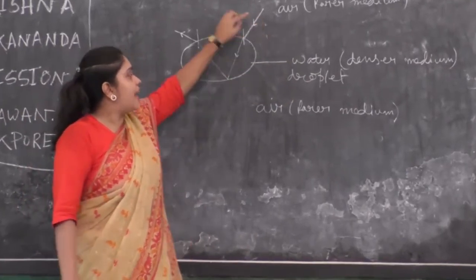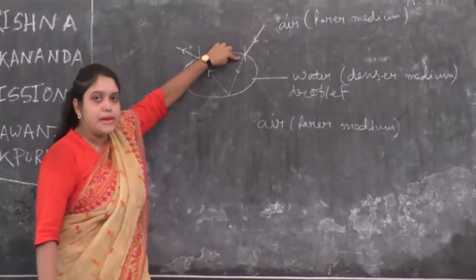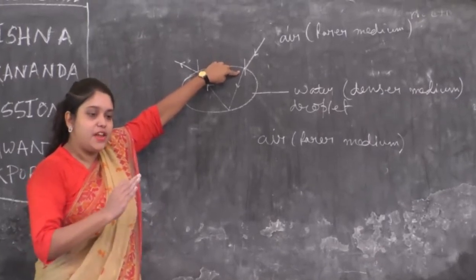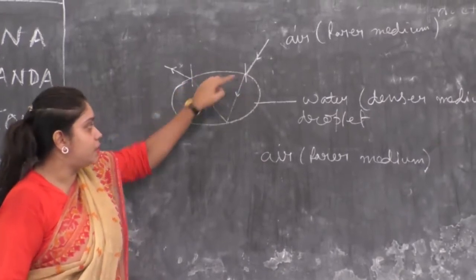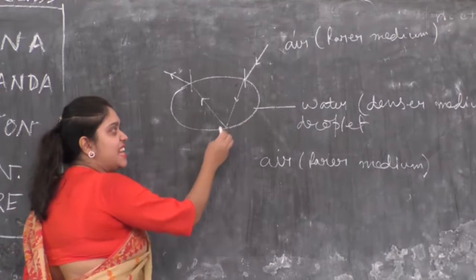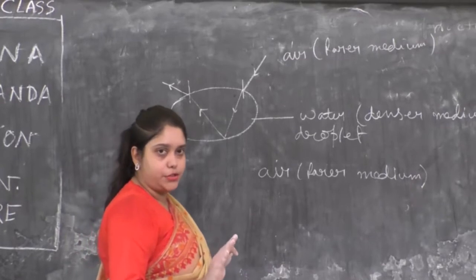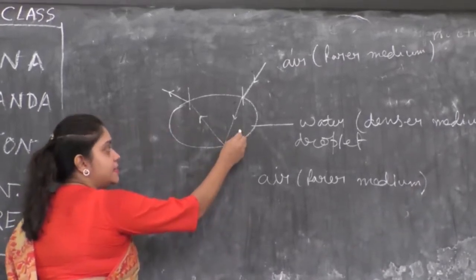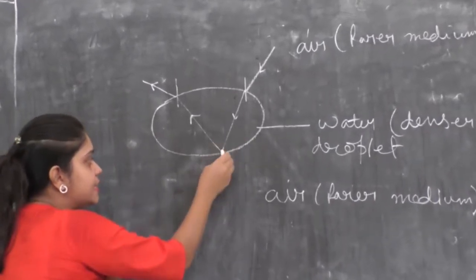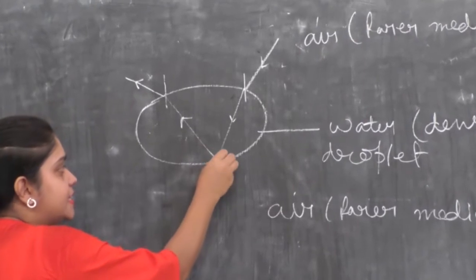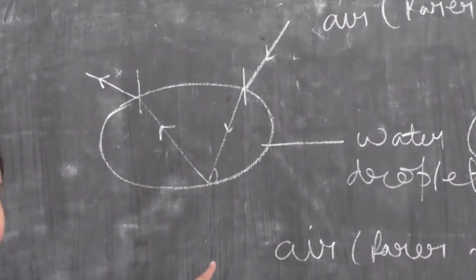Now, when the light ray is coming from the rarer medium and falling on the denser medium, what will happen? After refraction, the refracted ray will move towards the normal. So it is moving towards the normal. But when the light ray is trying to get out of the water droplet, it cannot. Why can it not? Here this is the denser medium, this is the rarer medium. In this case, this angle of incidence is more than the critical angle.